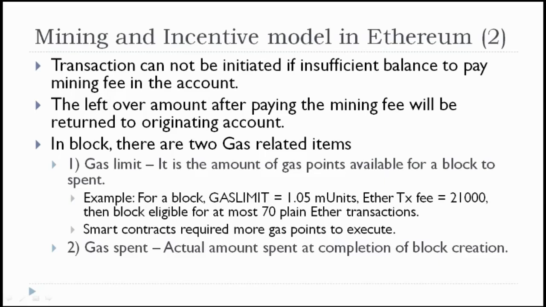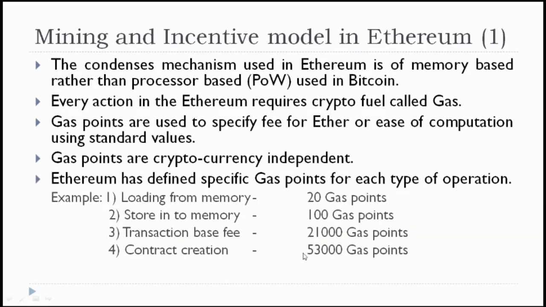If the transaction doesn't have loading from memory, 20 gas points will not be spent. If the transaction has a store into memory, then 100 gas points will be consumed. If the transaction has some base fee, then 21,000 gas points. And if the transaction consists of contract creation, then 53,000 gas points are there.